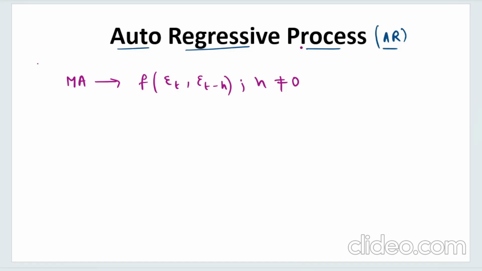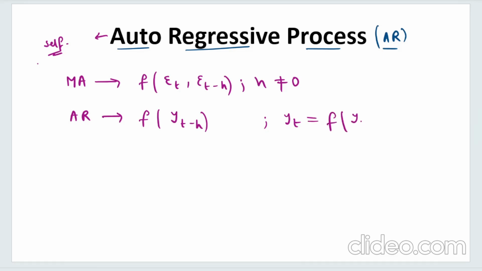But in case of the auto-regressive process, from the name you can understand, auto means self, right? The word auto means self. So in case of an auto-regressive process, what will happen? The process will be a function of only the lagged values of that process itself, that dependent variable itself. So if you consider yt is the dependent variable, then yt will be some function of the lag values of yt only, where h is not equal to 0.